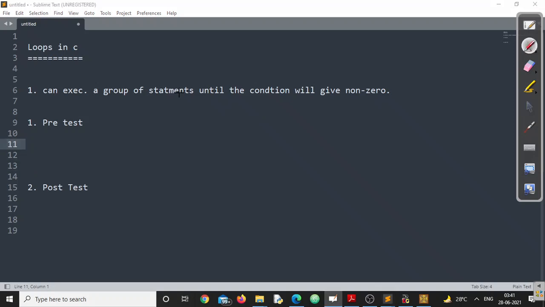Remember, in pre-test, one thing is sure. First, the initialization is common to all, that is there in pre and also in post. First the initialization will be done if it is there. I repeat, first the initialization will be done if it is there.